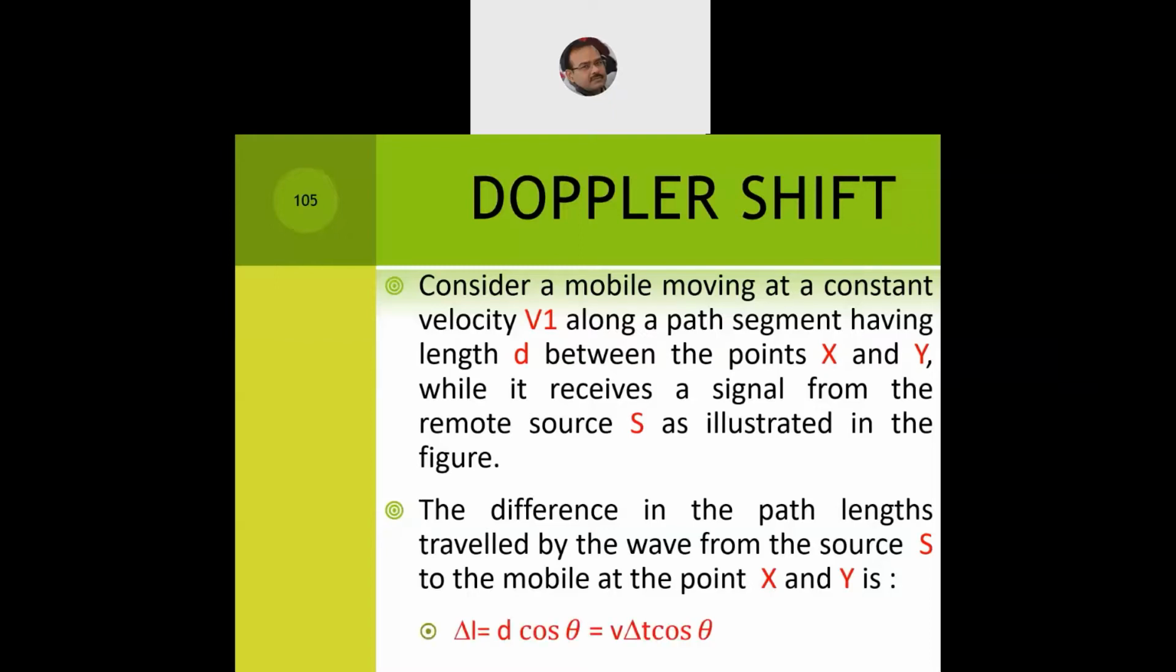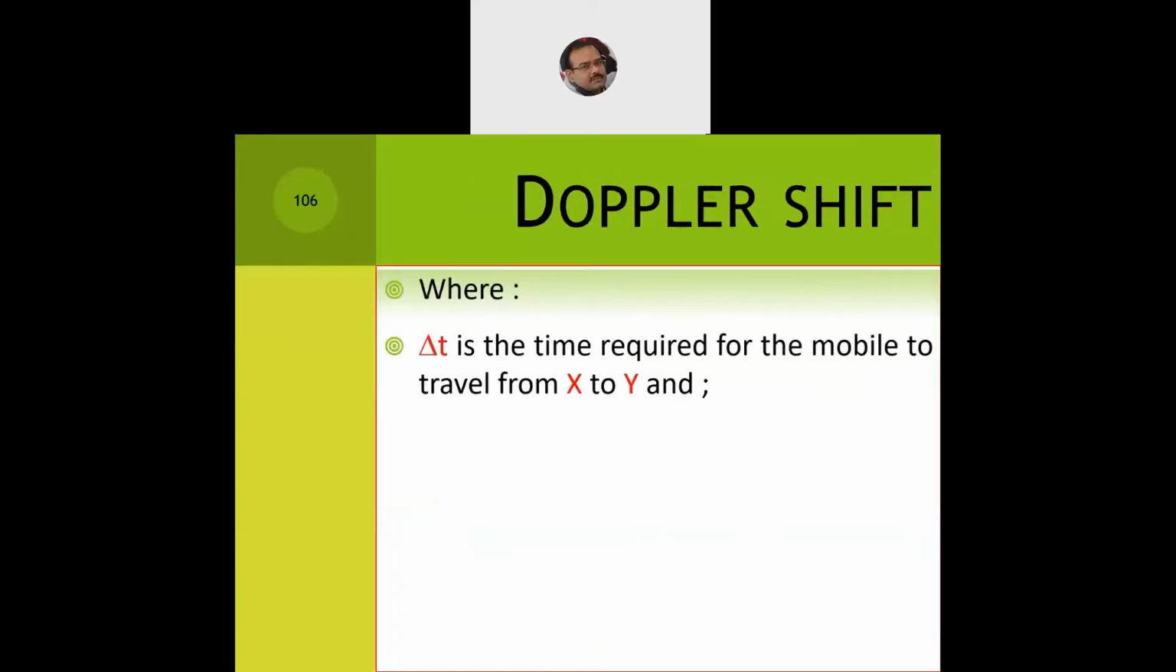We say delta L is equal to d times cos theta. And we know speed equals distance upon time. So we say v times delta t times cos theta. And what is delta t? It is a time interval, where delta t is the time required for the mobile to travel from X to Y. Now it could be a few seconds, a few minutes, a few hours, depending on how you are moving.